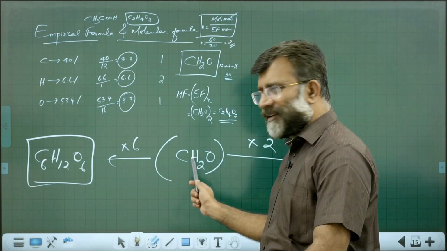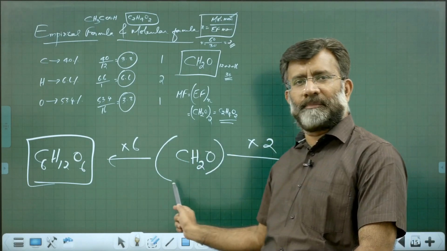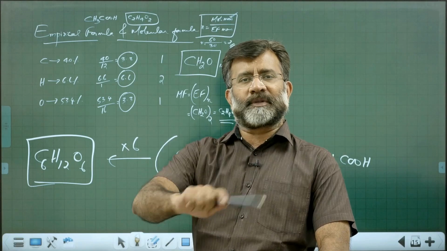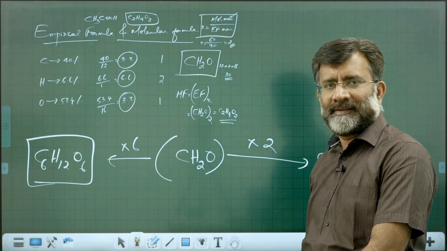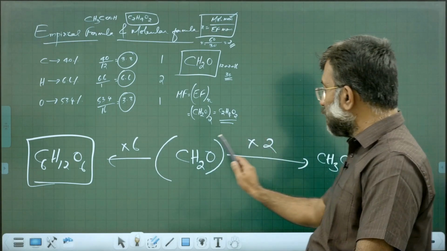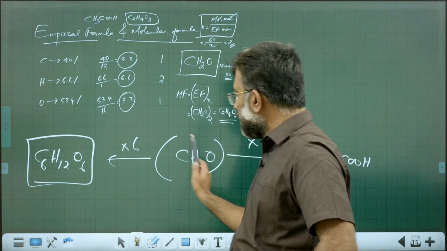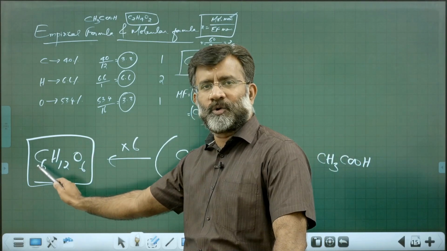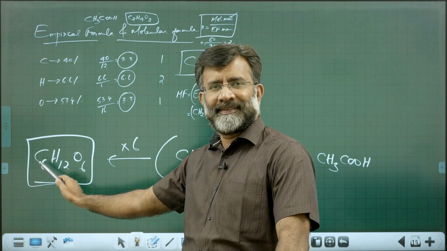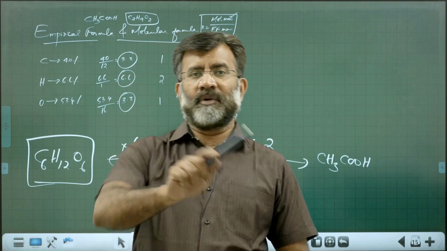So this is empirical formula. What is empirical formula? The simplest formula representing the relative number of atoms present in a compound. What is molecular formula? Molecular formula is the actual formula. The empirical formula taken 2 times, you get acetic acid. This formula taken 6 times, you get glucose, fructose. The empirical formula taken n times, you get the molecular formula.